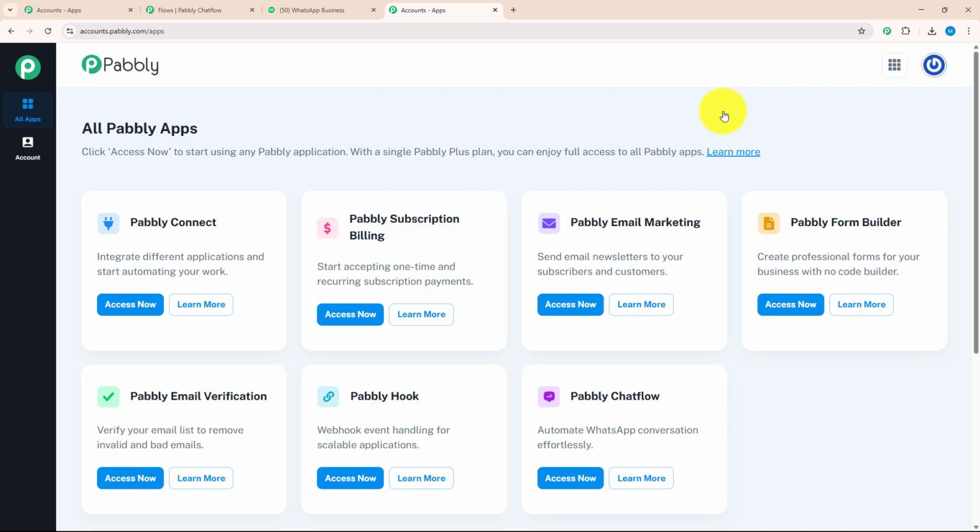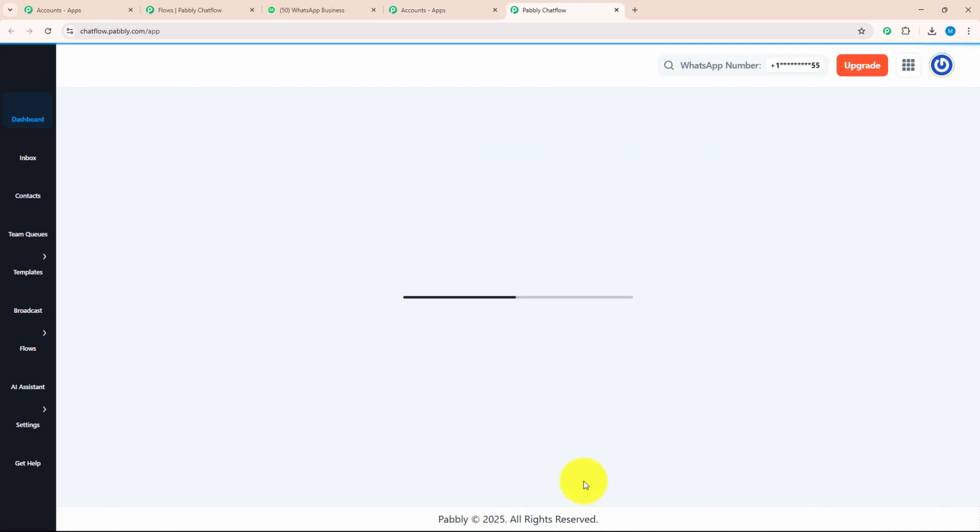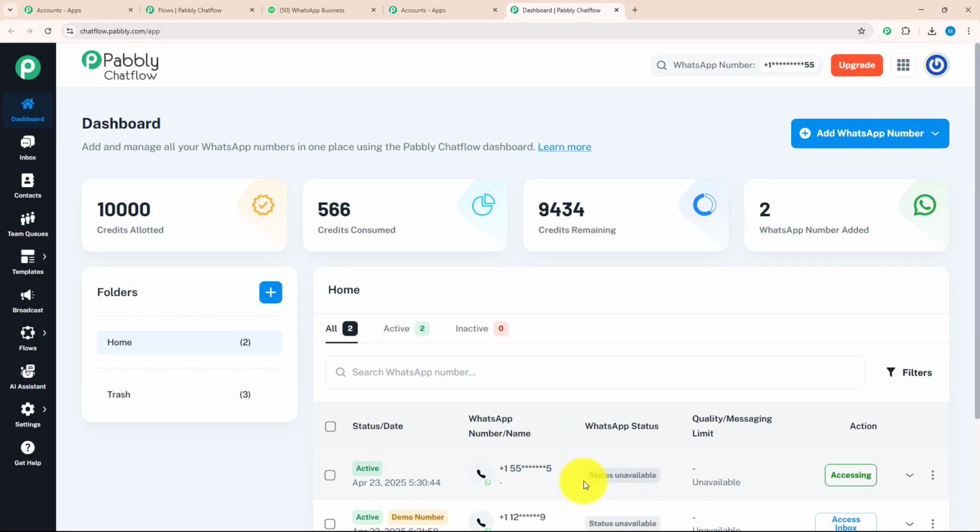After signing in, you will be on the All Pabbly apps page. Here you can see there are 7 applications. As I'm working with Pabbly Chatflow, I will click on the Access Now button of that. After clicking on the Access Now button, we will be redirected to the dashboard page. Here in the dashboard page, you can add and manage all your WhatsApp numbers from one place using Pabbly Chatflow.